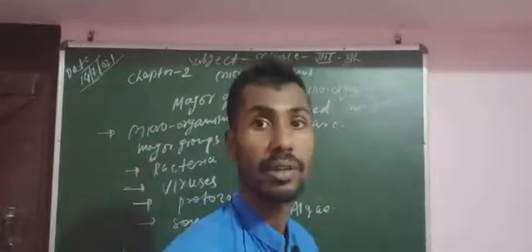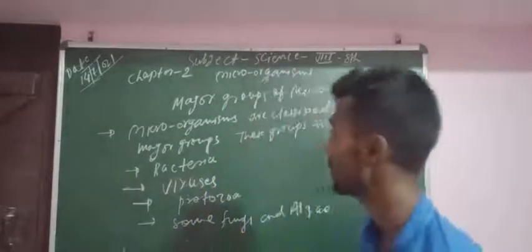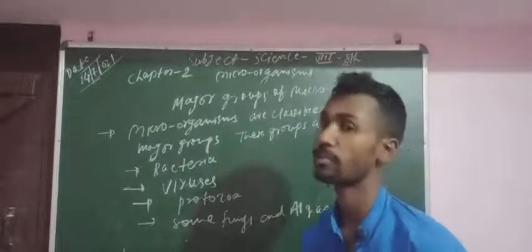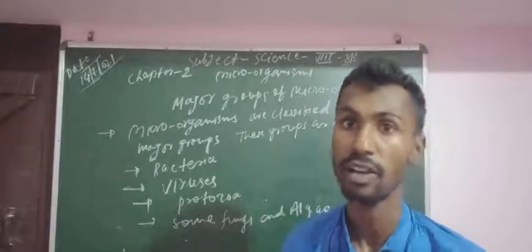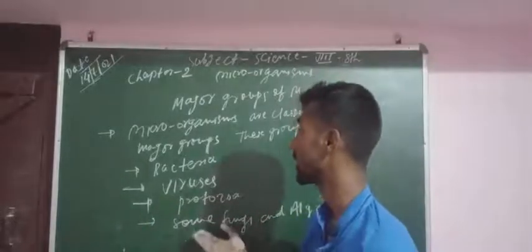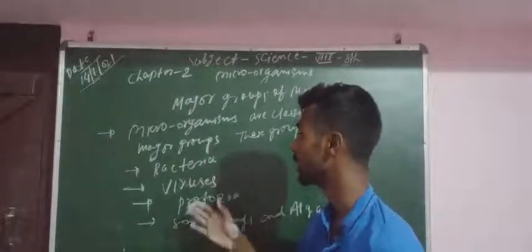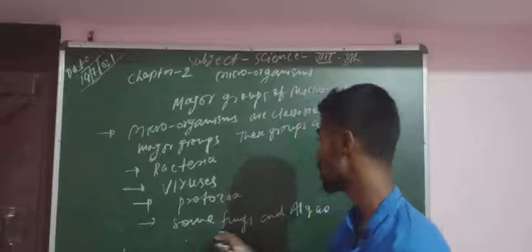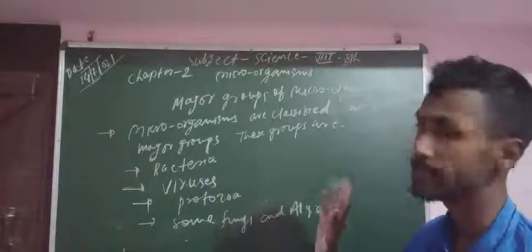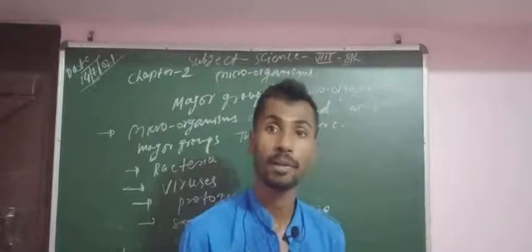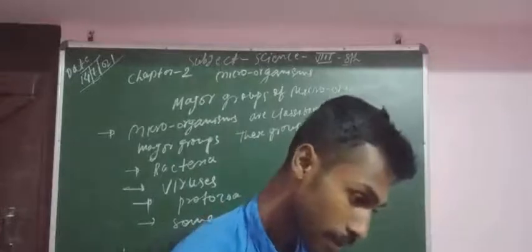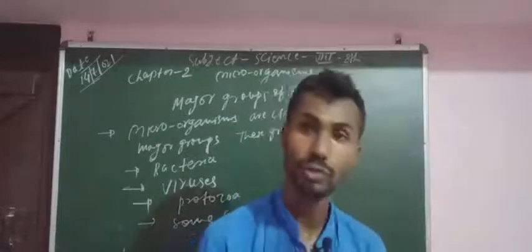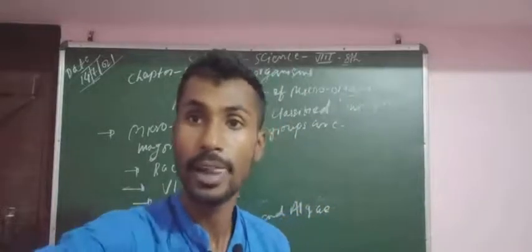That means all the microorganisms may be categorized basically into 5 groups. All the microorganisms which live in our environment, in soil, in water or in air, are categorized into 5 groups. The first one is bacteria, second is virus, third is protozoa, then fungi and algae. These are the basic 5 major categories for all microorganisms. So we will study all the categories one by one.